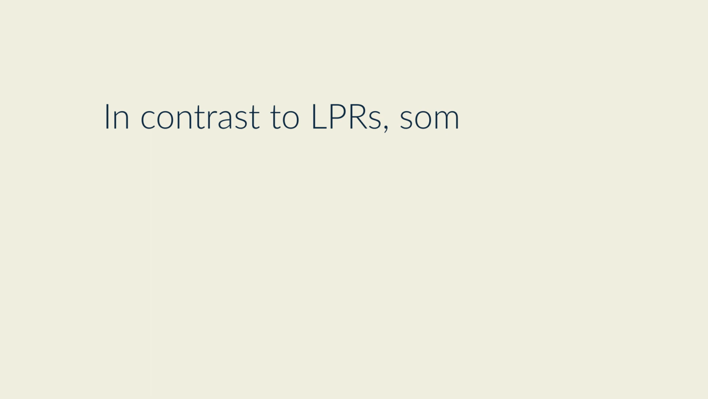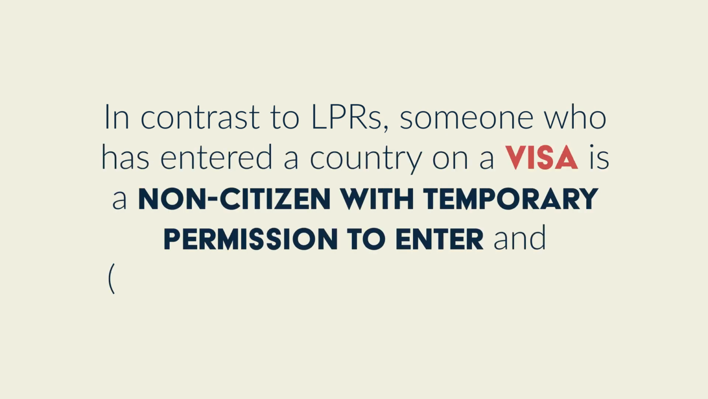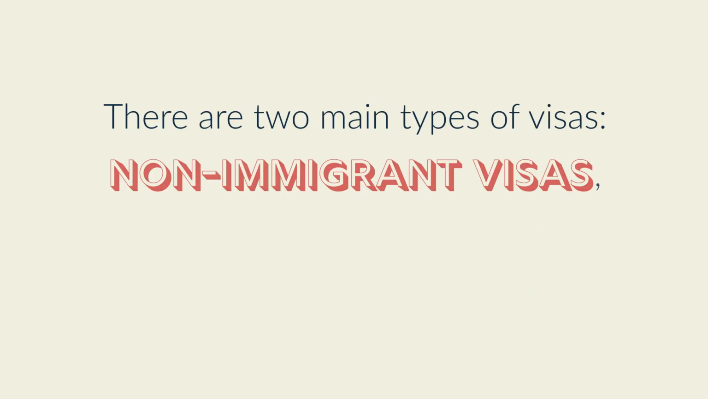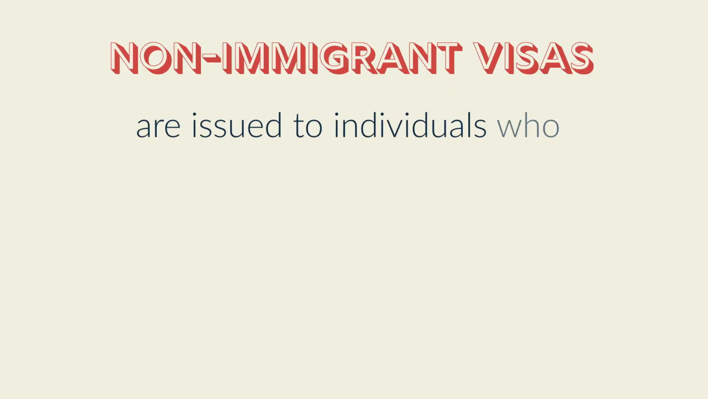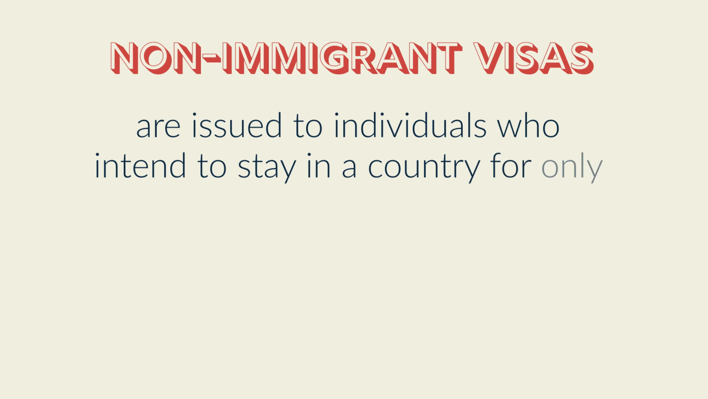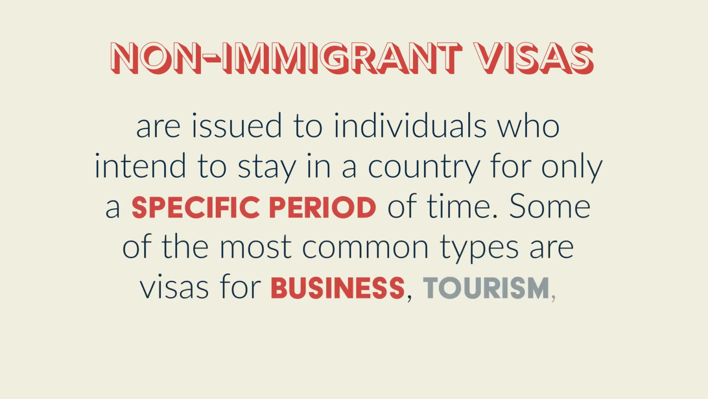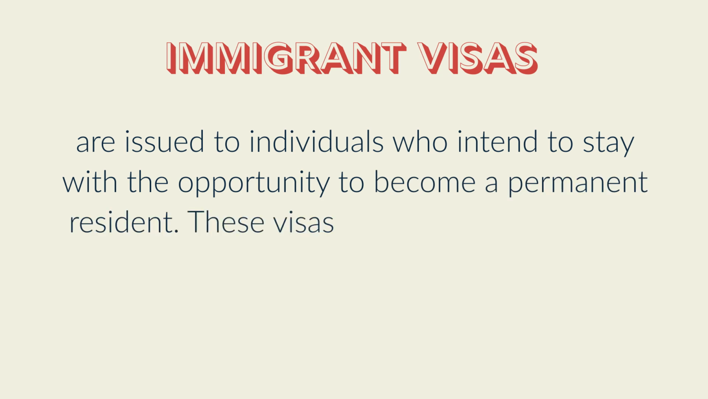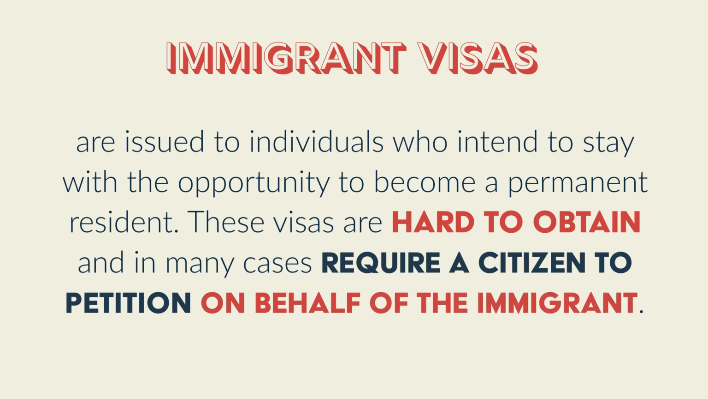In contrast to LPRs, someone who has entered the country on a visa is a non-citizen with temporary permission to enter and sometimes reside in the country. There are two main types of visas: non-immigrant visas and immigrant visas. Non-immigrant visas are issued to individuals who intend to stay in the country for only a specific period of time. Some of the most common types of these visas are for business, tourism, education, and work. Immigrant visas are issued to individuals who intend to stay with the opportunity to become a permanent resident. These visas are hard to obtain and in many cases require a citizen to petition on behalf of the immigrant.